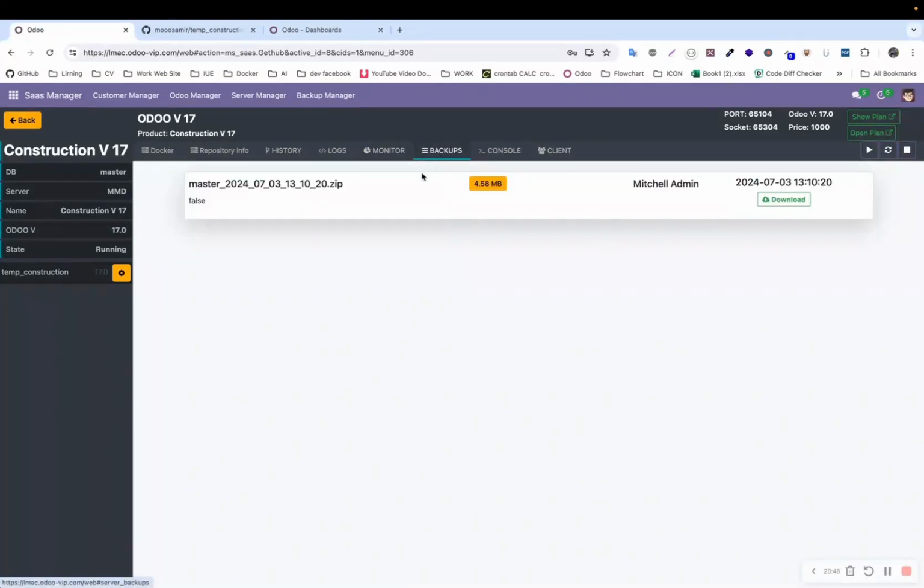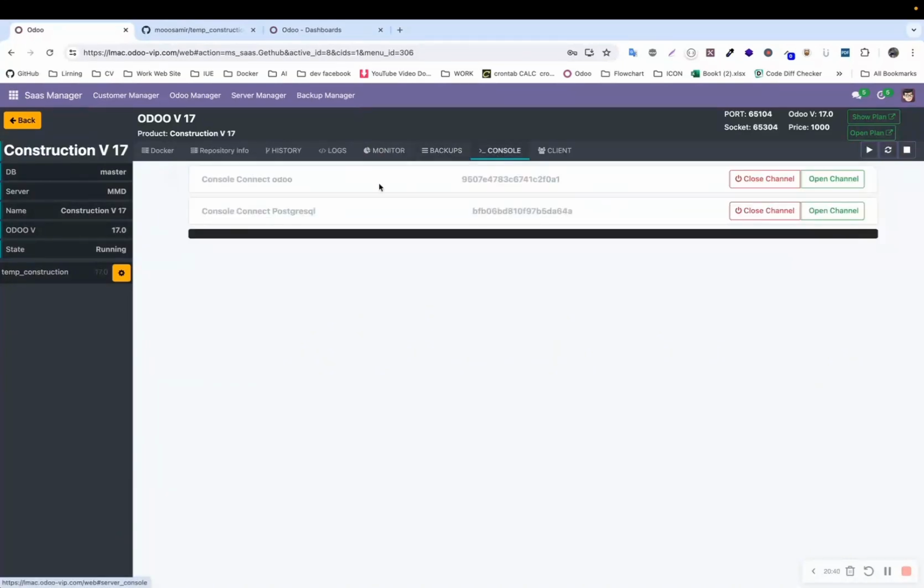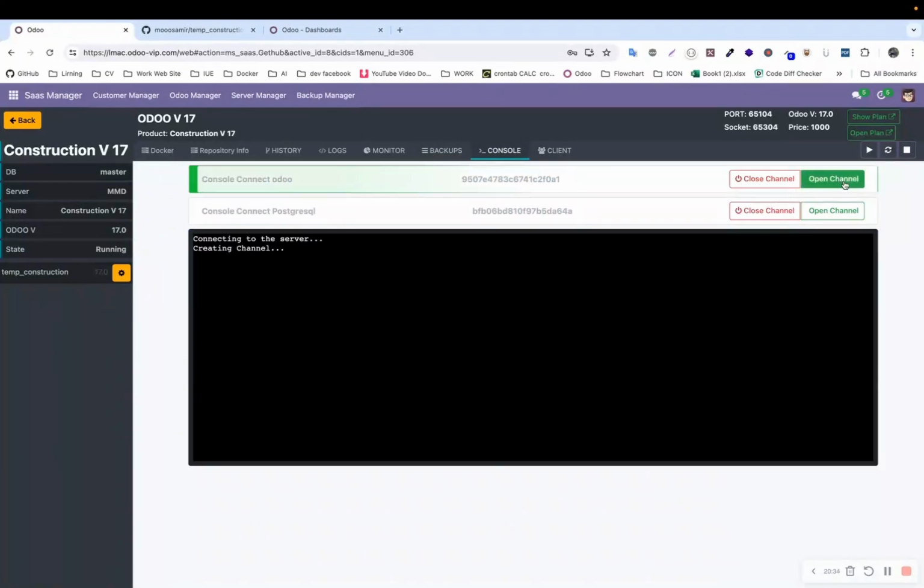From here, we can view the logs of the database backup process for this template. We can download it from here. Let's go to the console now. Click now to access the Odoo Container Console and enter it. Let's use some commands.